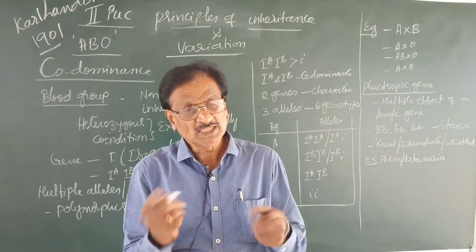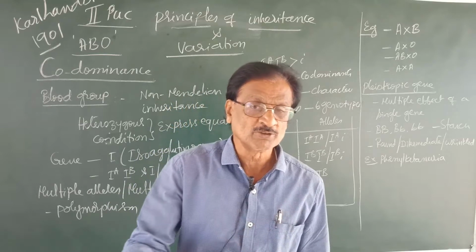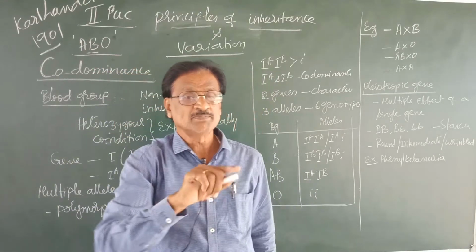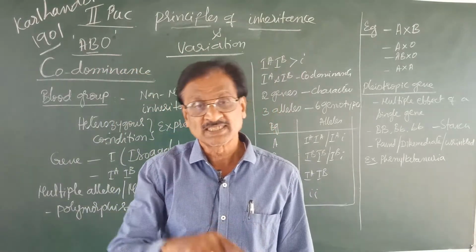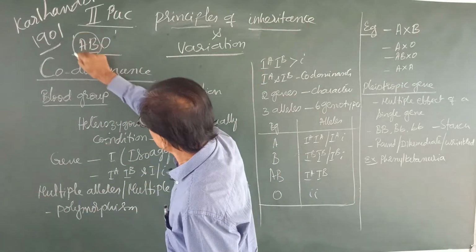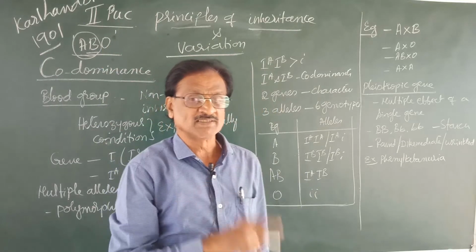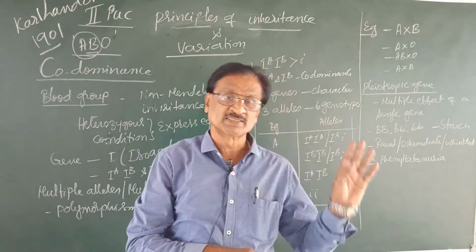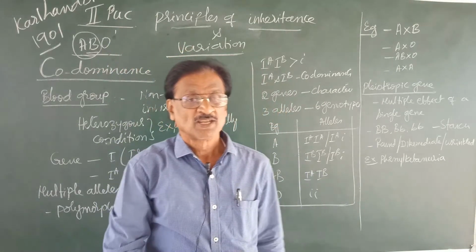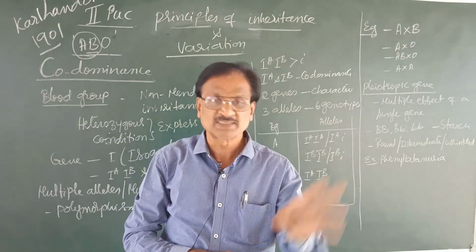Serum means plasma minus the blood clotting protein by name fibrinogen. In the B blood group, the antigen B is present, but the antibody is A. Whereas in the AB blood group, both antigens A and B are present, but no antibodies. Whereas in the O blood group, no antigens, but both antibodies A and B are present.